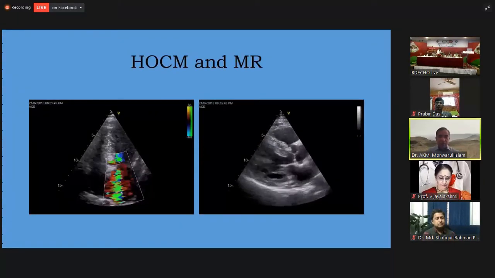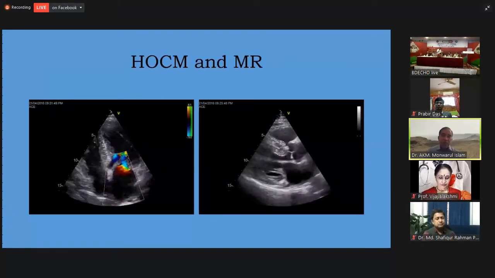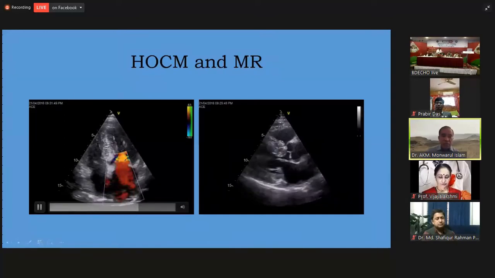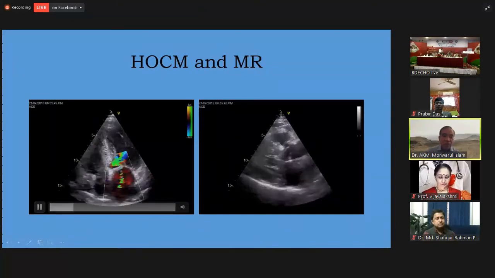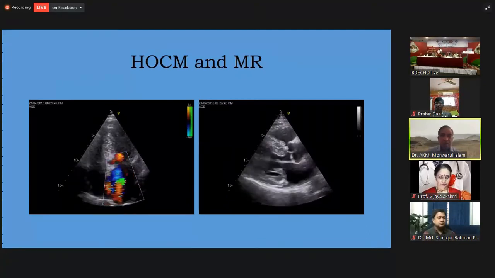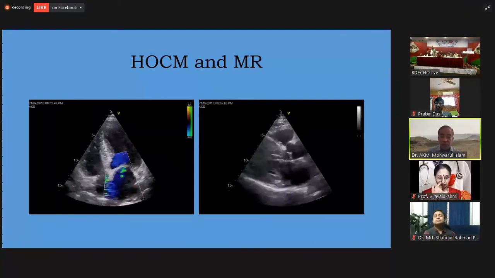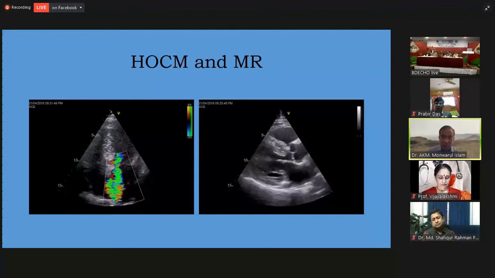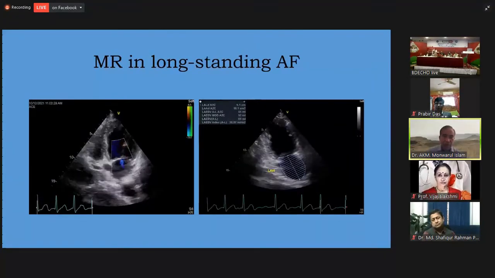Mitral regurgitation is a very common phenomenon in hypertrophic obstructive cardiomyopathy. The underlying etiology may be the presence of systolic anterior motion of the mitral valve apparatus, or sometimes there may be an anatomic abnormality of the mitral valve itself. So this needs further evaluation.